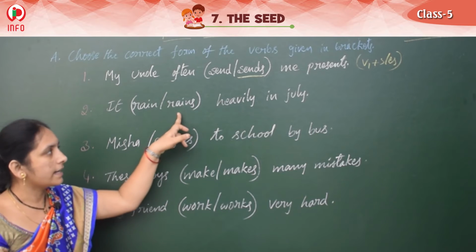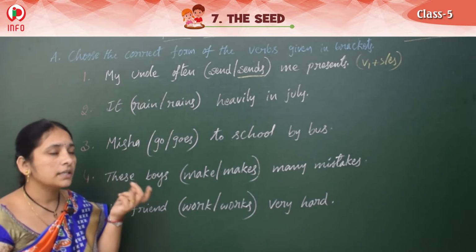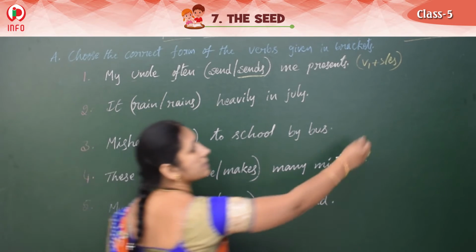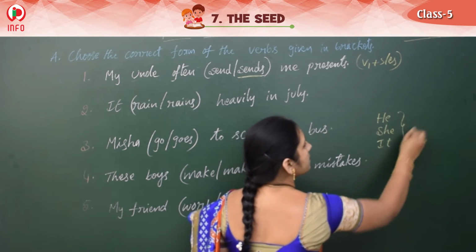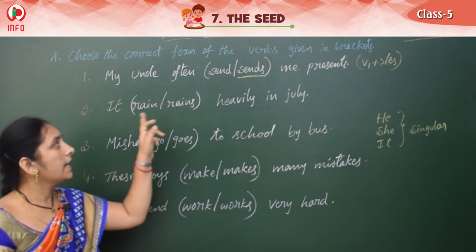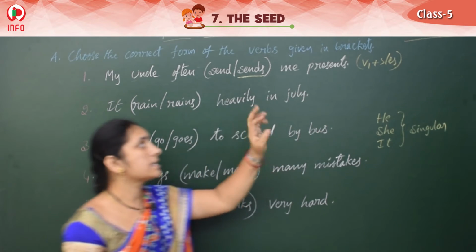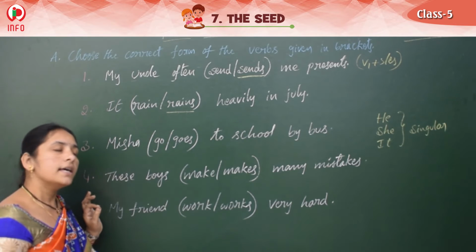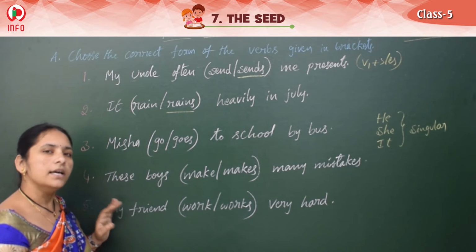It rains heavily in July. In July. But what is the subject here? It. It means what is that? Yes, very good. That is third person singular. He, she, it. All these are singular subjects. So, if we get it, then we should write V1 SRES. So, what we should choose here? Here also rains we should write. It rains heavily in July.